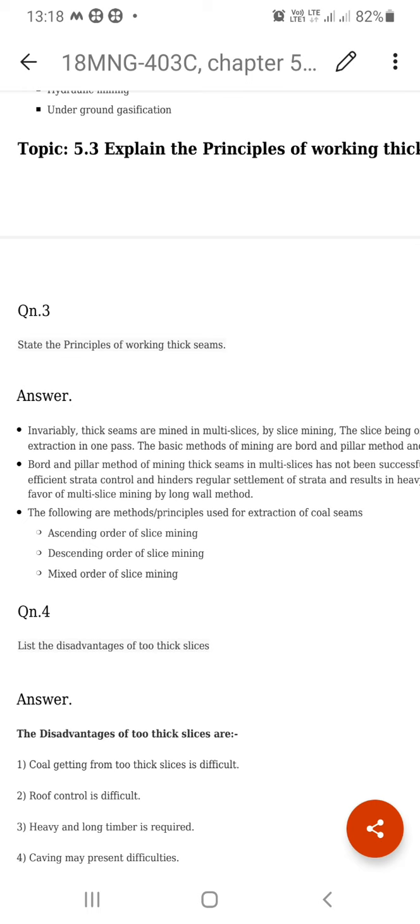Even in the longwall mining method, there is the advancing method and the retreating method. The retreating method is preferred. In the advancing method, the face is followed by the goaf, which automatically comes along with the face. But in the retreating method, the goaf is left behind the face. There won't be any problem with the goaf in the longwall retreating method. So generally we prefer the longwall retreating method.